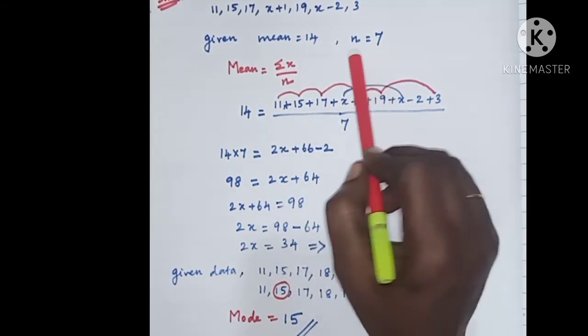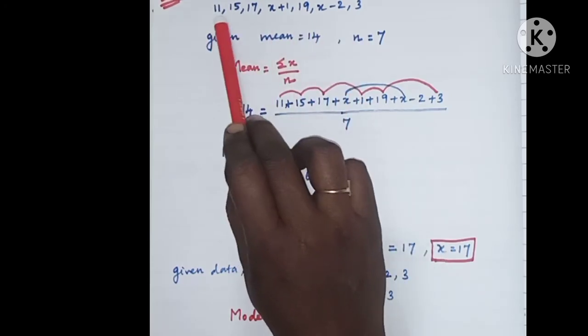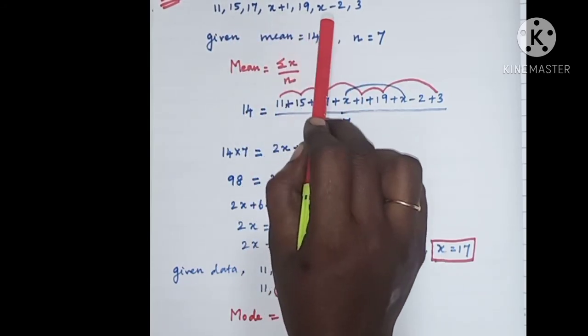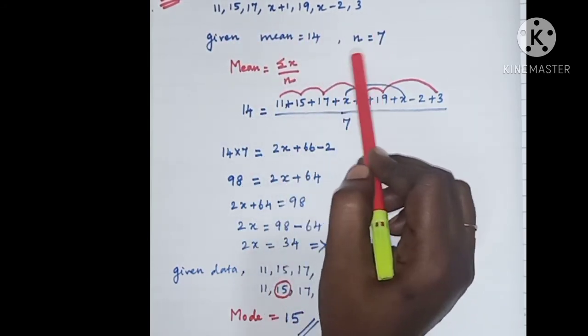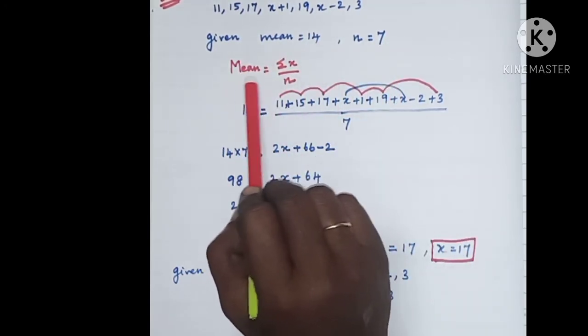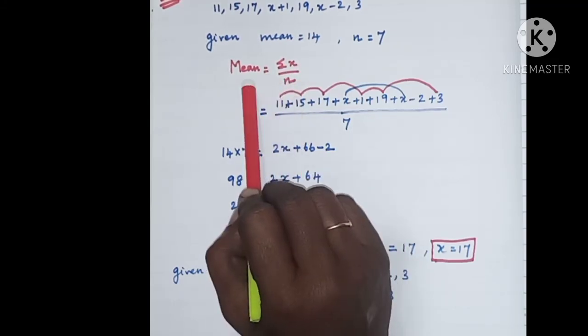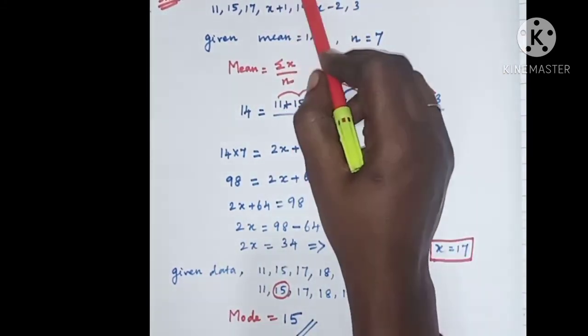Small n is equal to the number of observations. Here the number of data are 1, 2, 3, 4, 5, 6, 7. So n is equal to 7. You know the formula to find the mean. Mean is equal to summation x by n. But in the problem they have already given the mean as 14.